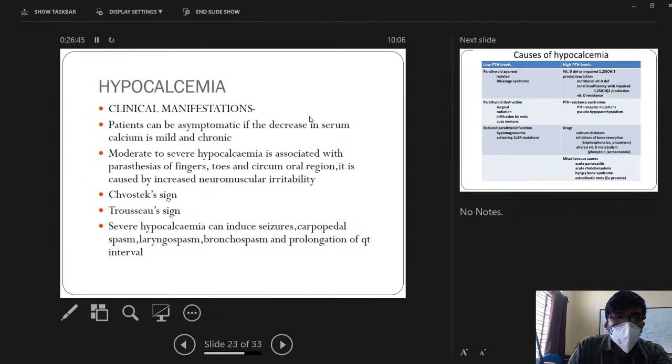So once again I'll repeat, in Chvostek's sign, once you tap the facial nerve near the tragus of the ear, the resultant action is increased twitching of the muscles supplied by the facial nerve because the nerve is irritable. The other one is Trousseau's sign, nothing but once you inflate the BP cuff above the systolic blood pressure, there will be a carpopedal spasm. There will also be prolongation of QT interval in ECG. And in severe cases, there will be seizures, carpopedal spasm, laryngospasm, bronchospasm, and prolongation of QT interval.